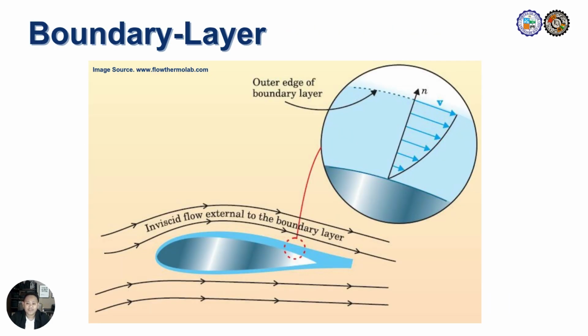This illustration shows how a thin boundary layer forms around an airfoil. Near the surface, viscosity dominates, causing the flow velocity to rise from zero, due to the no-slip condition, to the free stream velocity at the outer edge of the boundary layer. Outside this thin region, the flow behaves as inviscid, unaffected by viscosity, following smooth streamlines. Now, the zoom-in view illustrates the velocity gradient normal to the surface, showing how the flow transitions within the boundary layer.